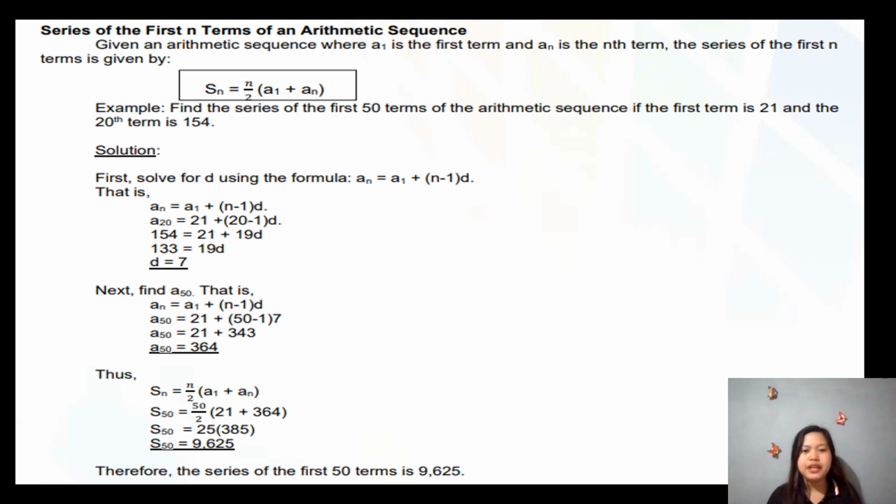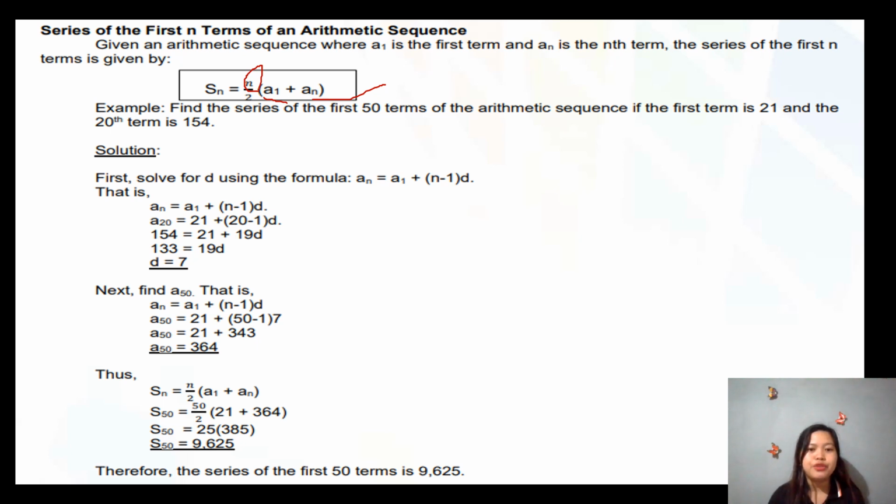So, we have this formula S sub n equals n over 2 times a sub 1 plus a sub n. So, si S sub n mao nang ato series of the first n terms. Si n nato diha mao ni ang ato number of terms. Si a sub 1 this is our first term pa rin, and si a sub n this is our nth term. Okay, given an example here.